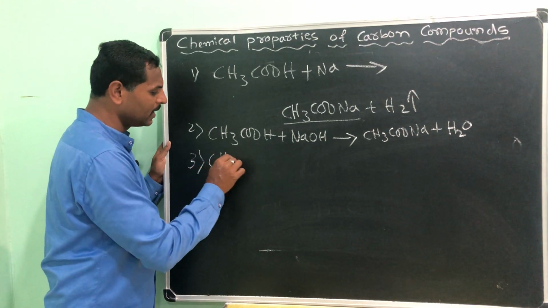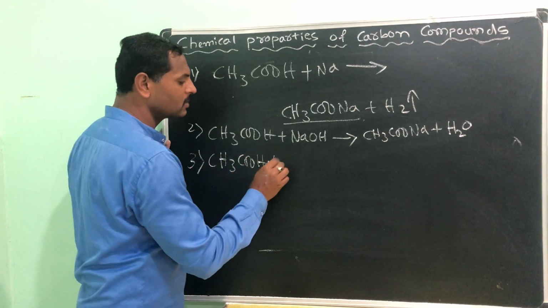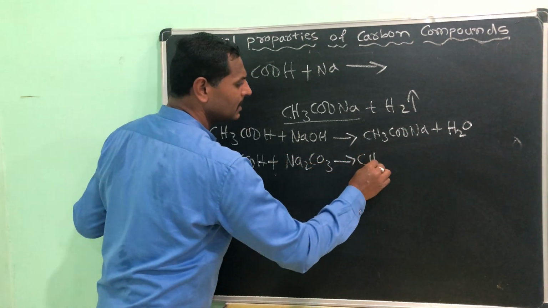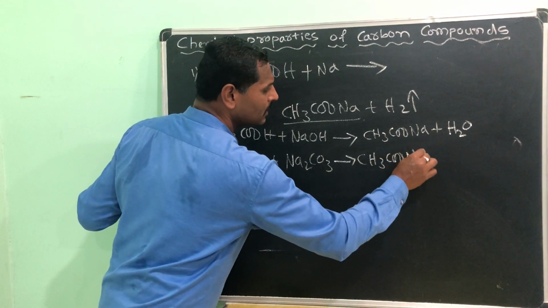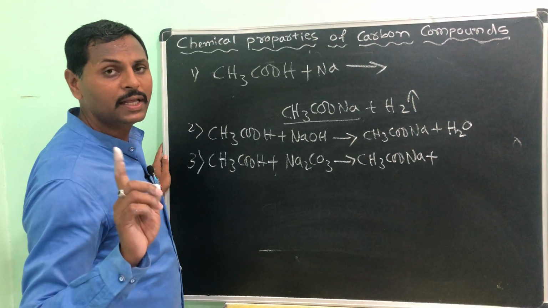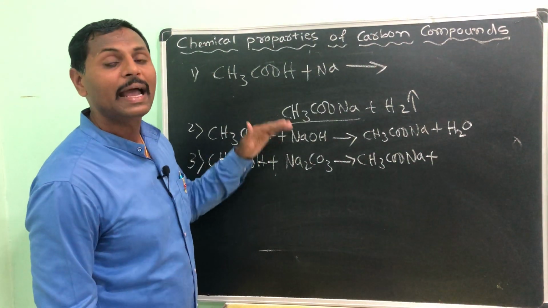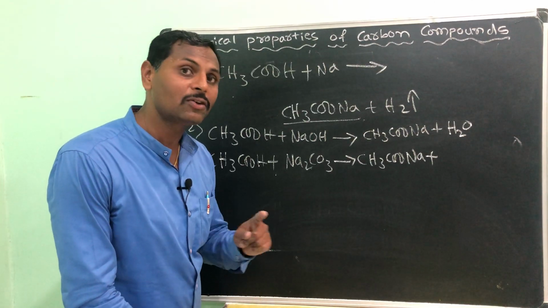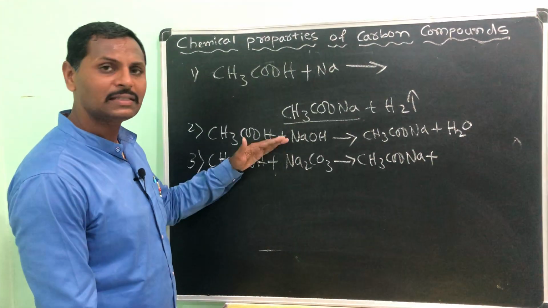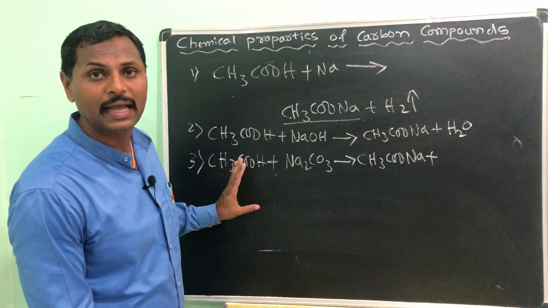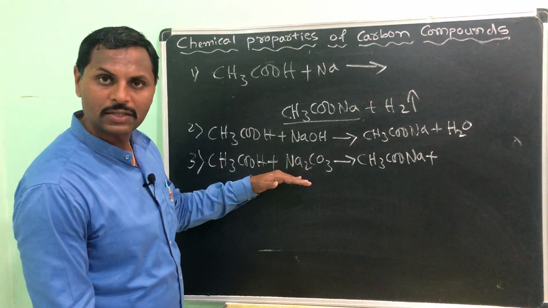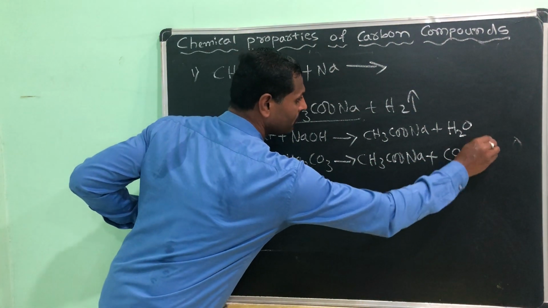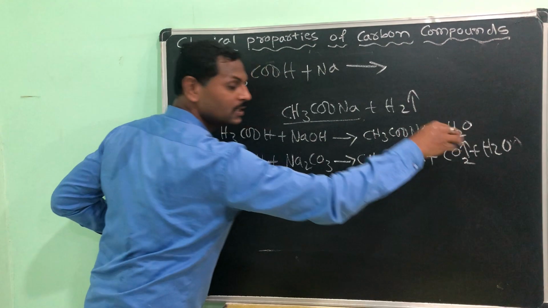Third one, CH3COOH, when it reacts with the metal carbonate Na2CO3, what does it give? Same product, soap only, but this process we will not call saponification. Only the process where esters react with caustic soda to give soap is called saponification. Whereas here, these are the reactions of acetic acid with caustic soda or with sodium carbonate or metal carbonate. Carbon dioxide and water you will get. Carbon dioxide gas is evaporated.